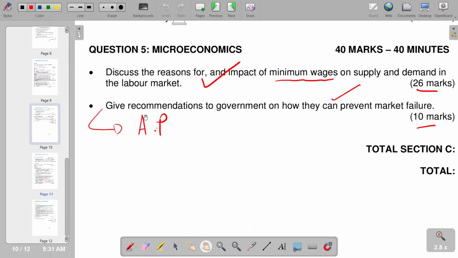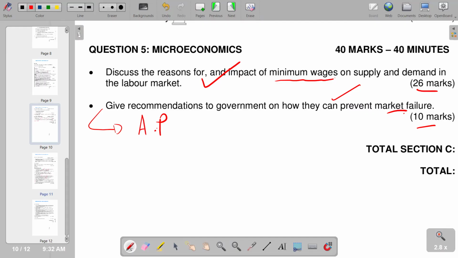our additional part reads, give recommendations to government on how they can prevent market failures. So what are recommendations that can be given to prevent market failures? So basically, a market failure refers to the inefficient distribution of goods and services in the free market. So whenever we have inefficient distribution of goods and services, we have creation of market failures.